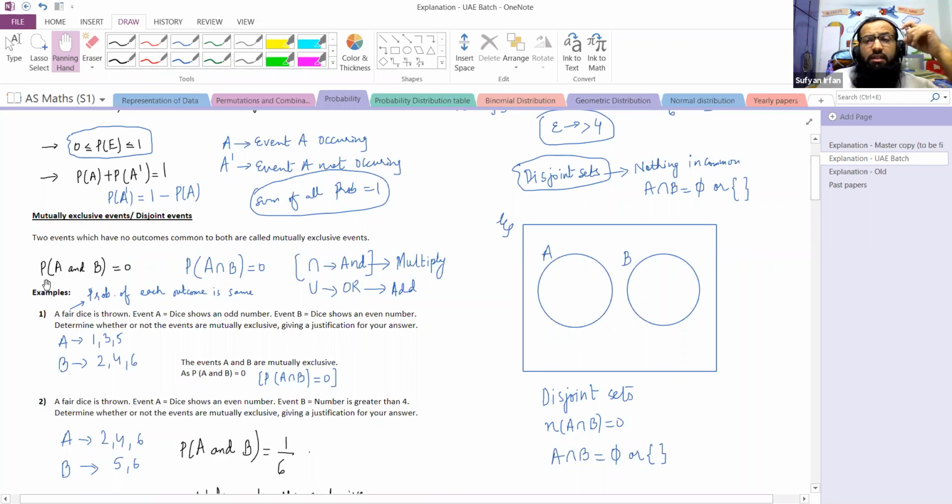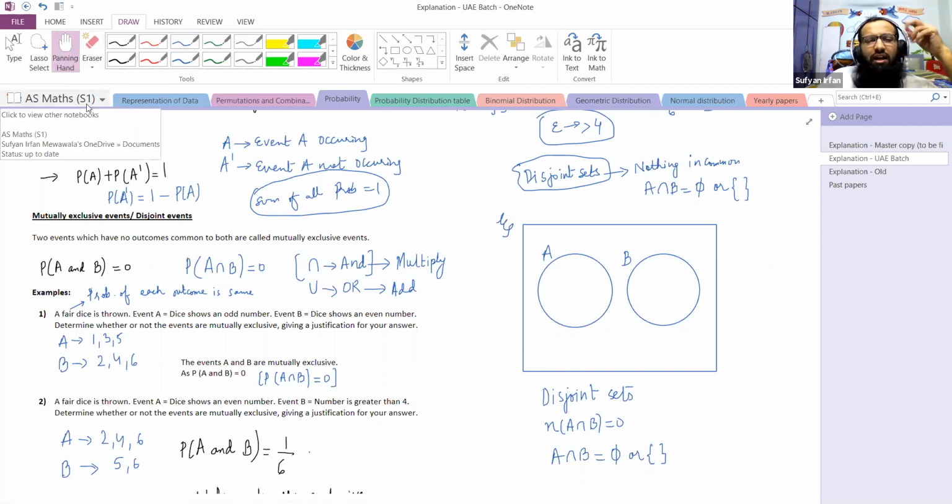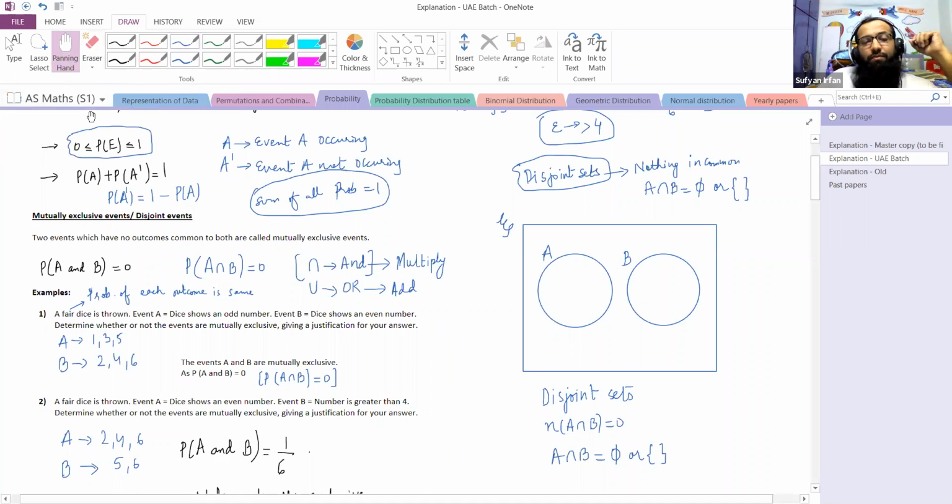Whenever the examiner asks us to determine whether 2 events are mutually exclusive or not, the thing that we need to see is, are there any common outcomes between A and B? Let's suppose the examiner asks us, are the events A and B mutually exclusive? So what will we do?